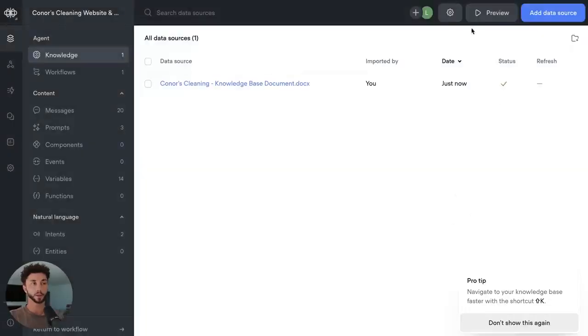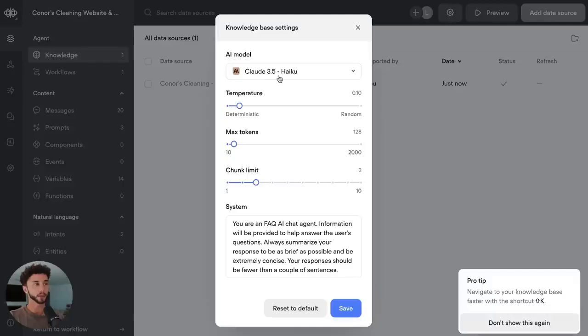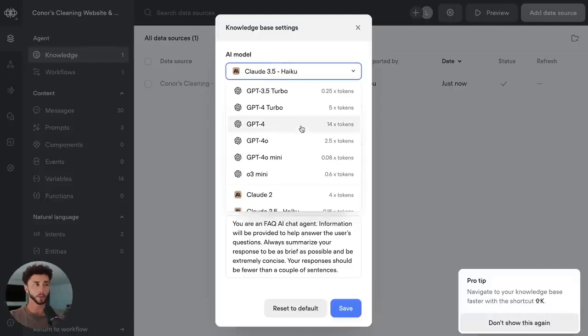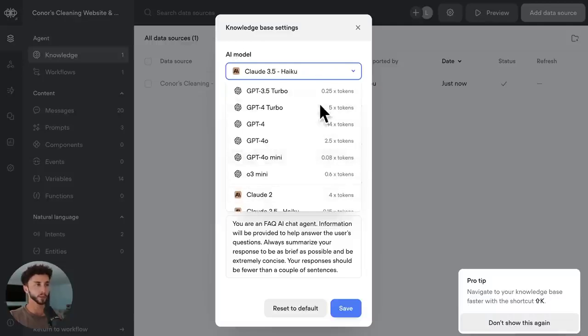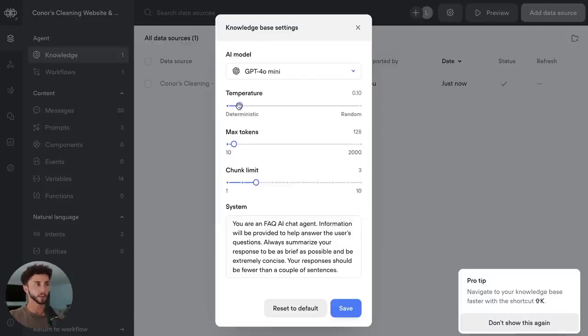And when you're setting up your knowledge base, you can also set up the settings for it. So in this case, it's using by default Claude 3.5 Haiku. And you can see how many tokens this is going to cost you for VoiceFlow's usage. What is Haiku? Haiku seems to be the cheapest. Oh, you've got GPT-4o Mini. Maybe just chuck on GPT-4o Mini here. We want this thing to be pretty deterministic. So I'd say your 0.1 is fine. Max tokens, we can increase that just in case it needs to give a longer answer. And chunk limit of 3 should be enough.